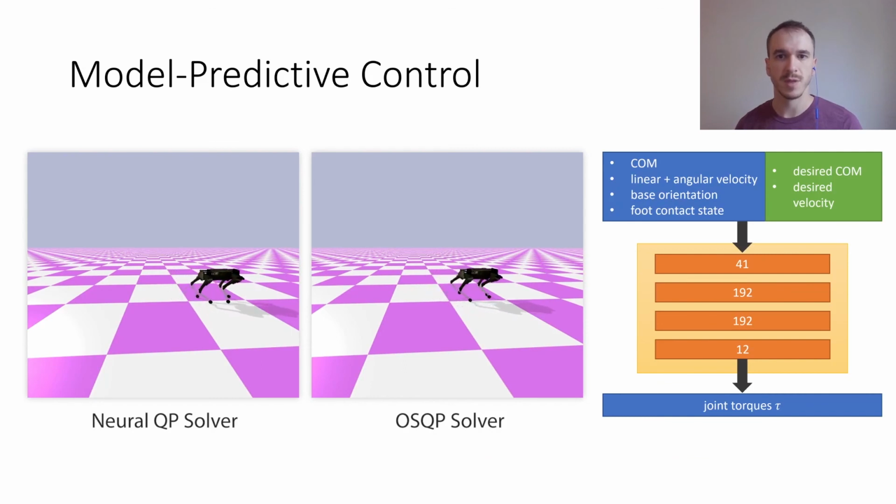As shown here in simulation, the neural network-based QP solver on the left yields closely matching motions to its counterpart shown on the right.